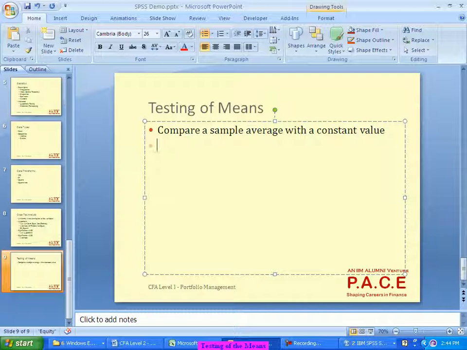It may or may not be the same as my assumed number. If I say I am saying 1%, but based on the sample you got 0.95%. So can you say 1% or you should not say 1%? That is what is the statistical test. Right?